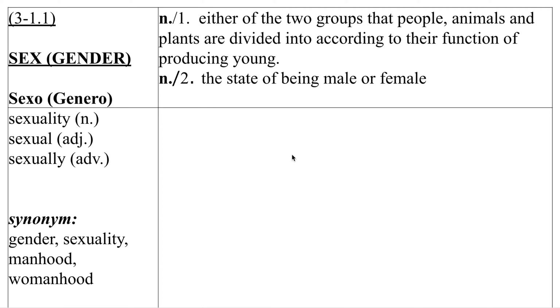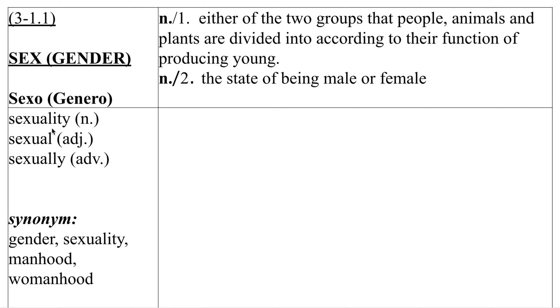And then the second definition says the state of being male or female. The first one is like biology, biología. The second one is maybe a mix of biology, but also culture, like what does it mean to be male or female in a culture and with people around you, how do they feel about that? That can affect how you feel about it also, and it can affect what that means to each person maybe, right? So, sexo o género, that meaning of sexo género is what we're talking about.